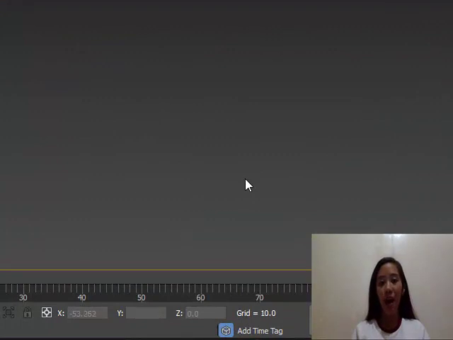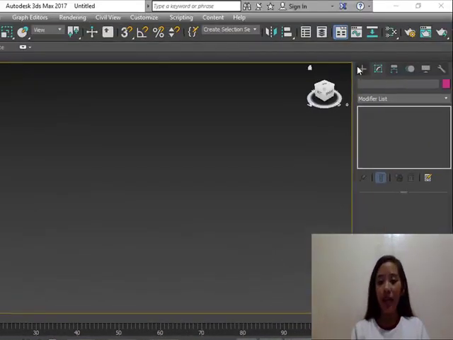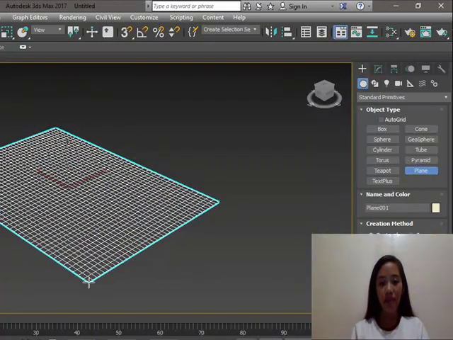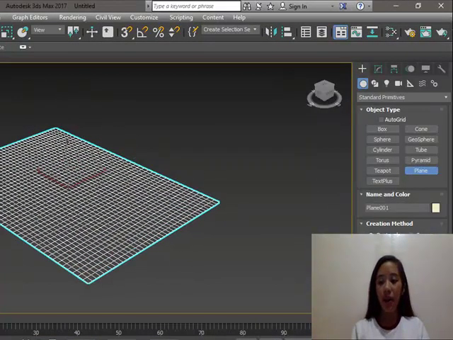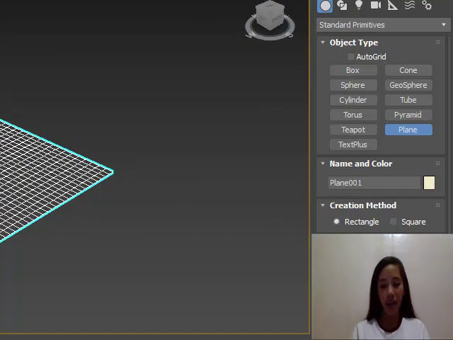I'm going to show you how to use the noise modifier to make a simple wave and water in 3ds Max. First, I'm going to create a plane in my perspective viewport with a length of 200 and also a width of 200.